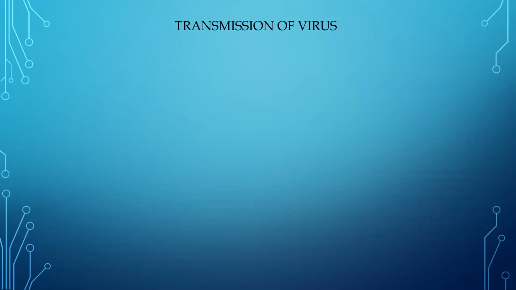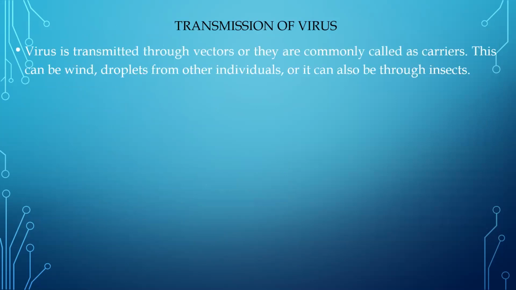Now, transmission of virus. How is a virus going to be transmitted from one organism to another? When viruses are transmitted, they're basically transmitted with the help of vectors. Another term you can use for vectors is carriers. So a virus is not going to travel by itself. Someone has to transmit a virus from one place to another.